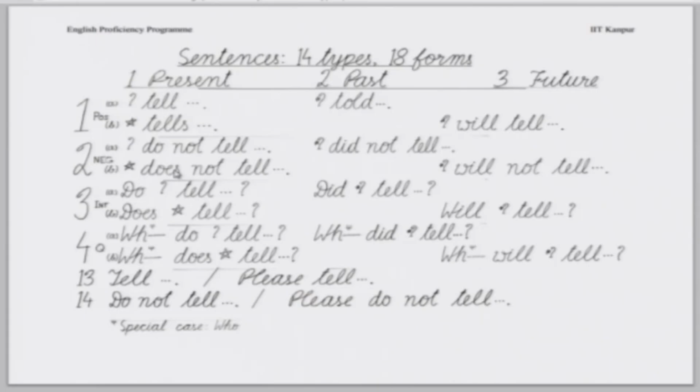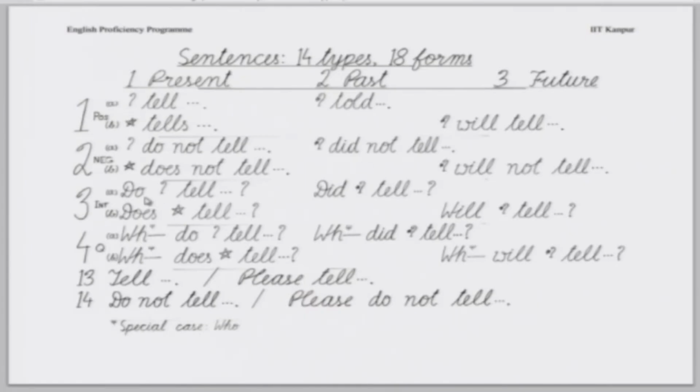Going by the same spirit, when you make it past, then in place of told, you have did not tell. When there is a helping verb, then the task of marking the past also is taken by the helping verb. Do becomes did rather than tell becoming told. So tell comes back to its original form. In future, which is perhaps the simplest, you will put will before the main verb, and in this case, you will say will not. So the not, the word which signifies that it is a negative sentence, comes between the helping verb and the main verb. Will not tell.